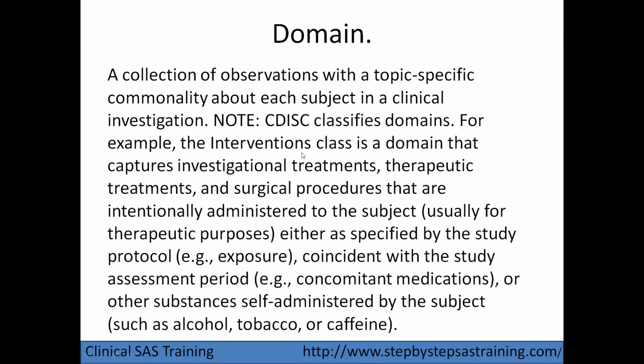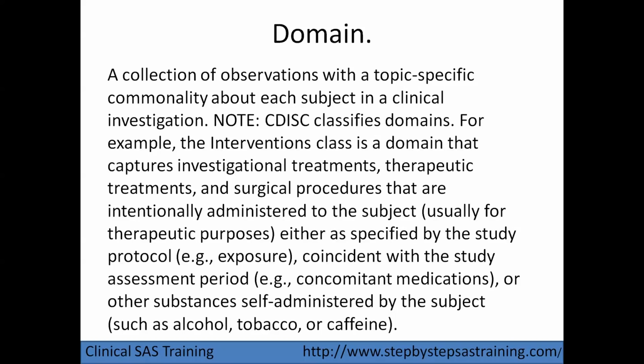Next one is the domain. It is a collection of observations with specific or the same topic variables. The definition is given in the SDTM IG guidelines. Observations of the same type of topic are collected as domains.